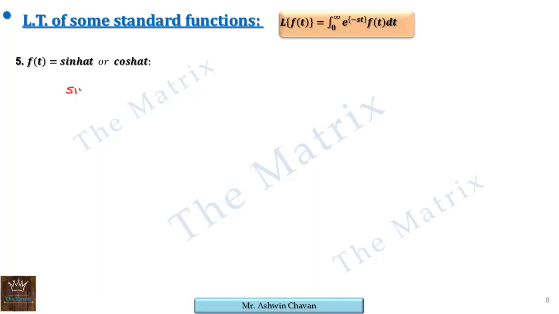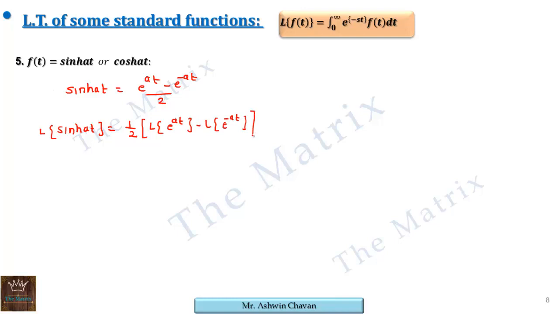We know that hyperbolic sin at can be written in exponential form, (e raised to at minus e raised to minus at) upon 2. And we know Laplace of exponential functions, as we have just seen. Therefore Laplace of hyperbolic sin at is nothing but half of Laplace of e raised to at, minus Laplace of e raised to minus at.